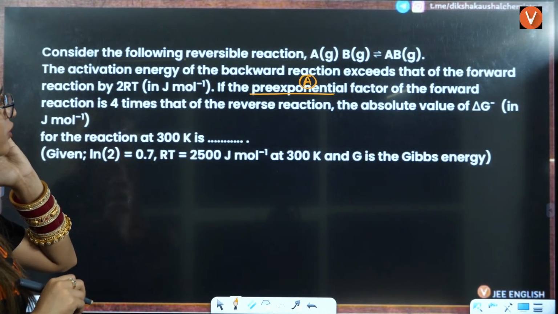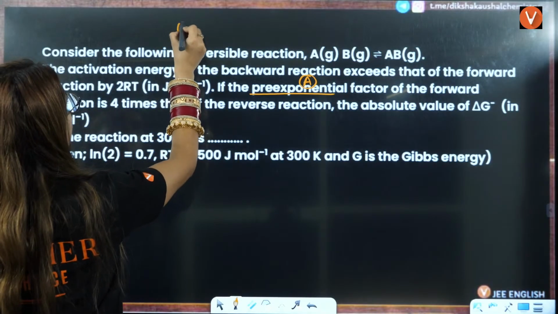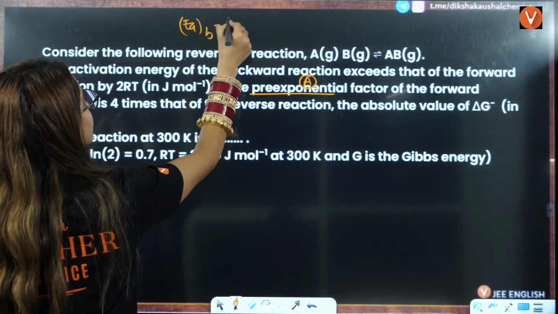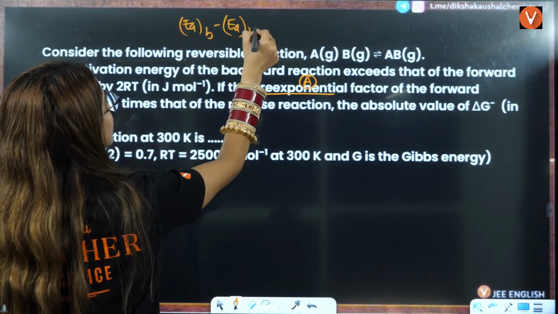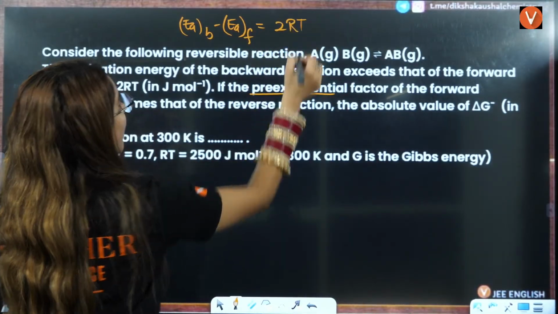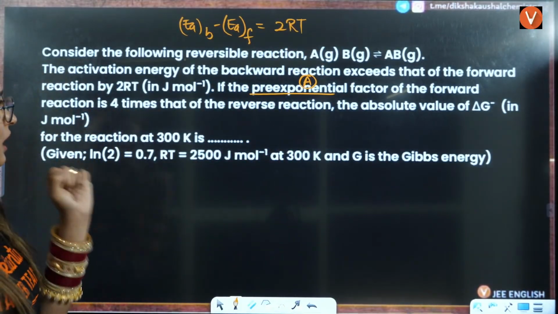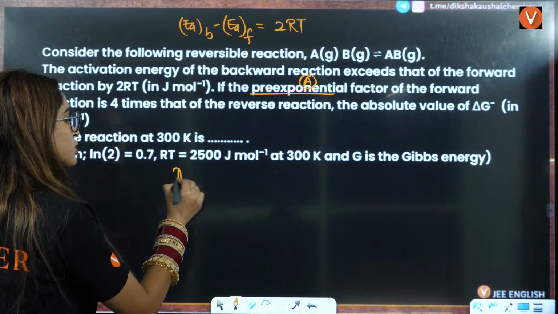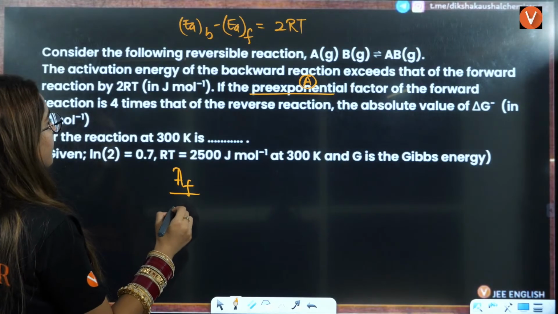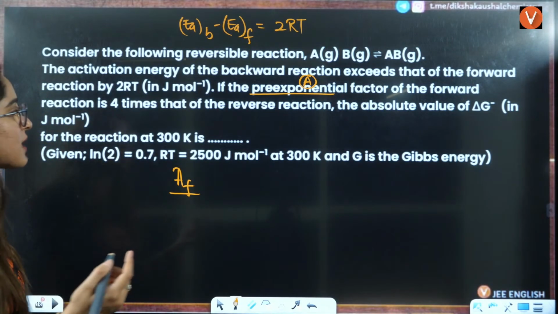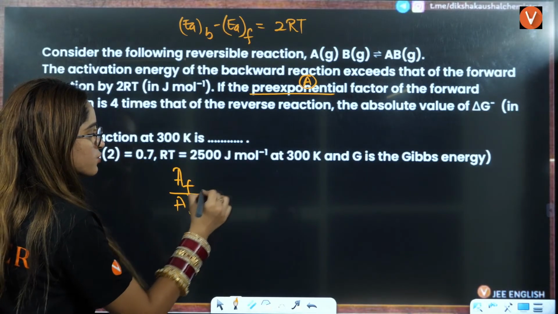Activation energy of backward exceeds that of forward. So activation energy of backward minus activation energy of forward is 2RT. That is the first thing. Second, the pre-exponential factor of forward divided by that of backward is 4.